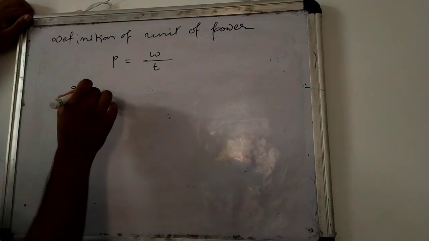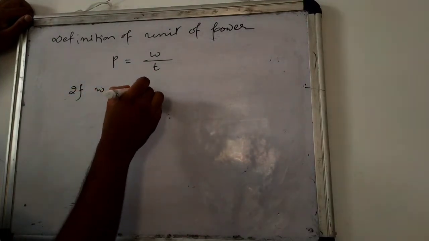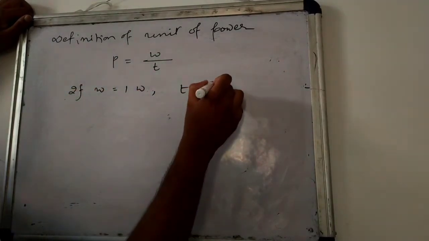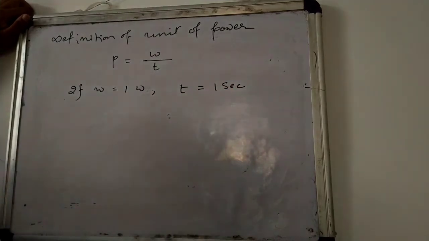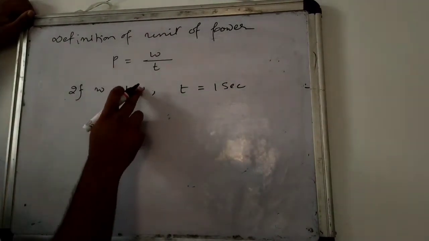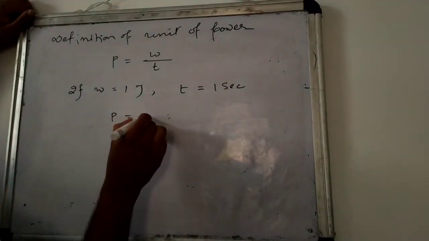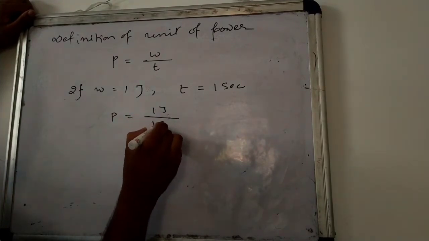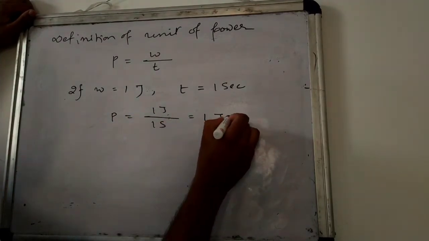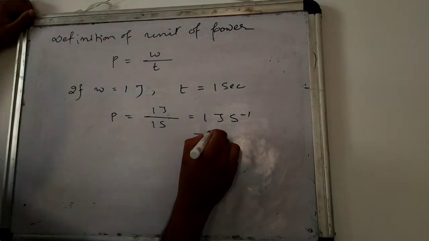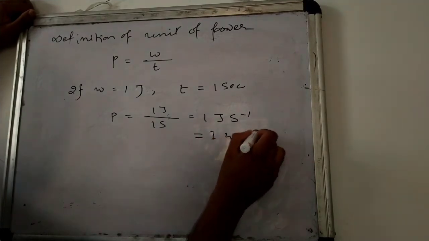If work done equals 1 joule and T equals 1 second, then power will be 1 joule by 1 second, which equals 1 joule per second, that is called 1 watt.